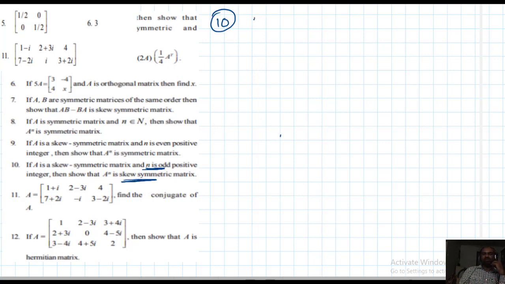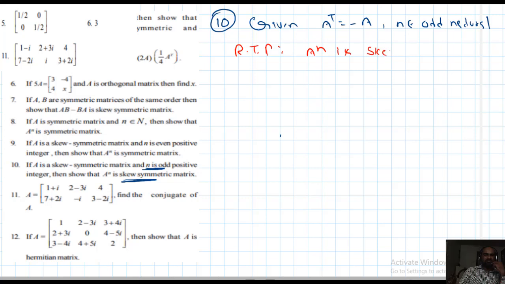Given A transpose equal to minus A, n belongs to natural numbers. What should we prove? RTP: A power n is skew symmetric, means A power n whole transpose equal to minus A power n. That should be proved.